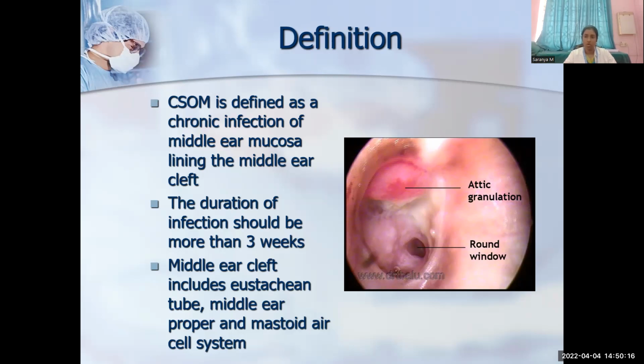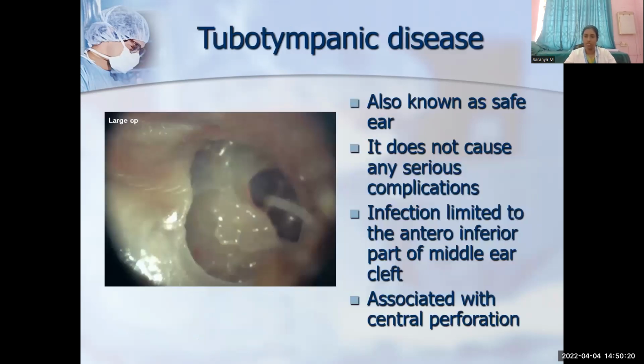CSOM. So, what is meant by tubotympanic type? Tubotympanic type mainly involves the anteroinferior part of the middle ear cleft. Anteroinferior part includes the eustachian tube orifice and the anteroinferior part of the mesotympanum. Whereas atticoantral disease mainly involves the attic. It is a disease of the attic. Attic means epitympanum. The part of the middle ear cavity which is lying above the tympanic annulus is called attic, and aditus and mastoid antrum.